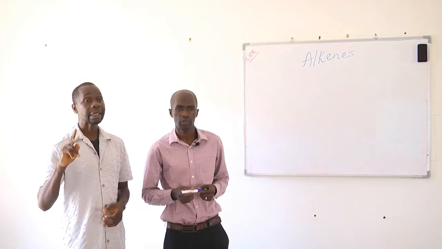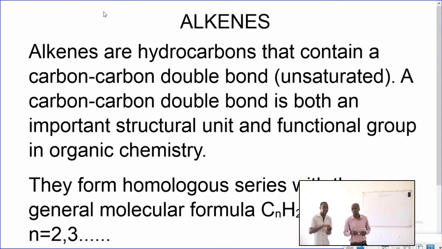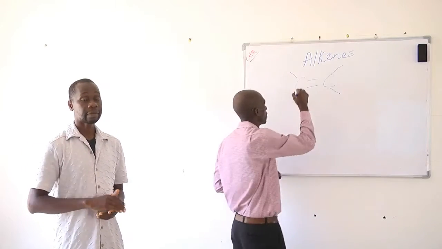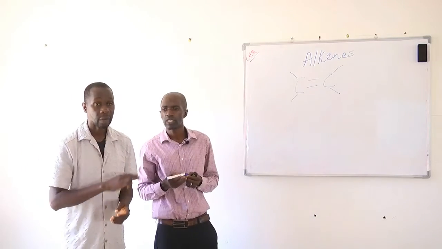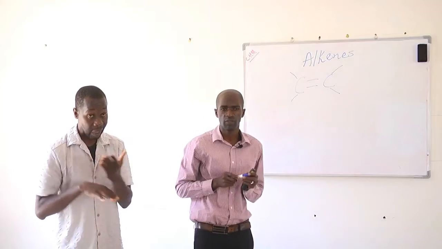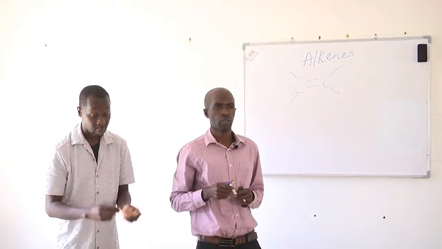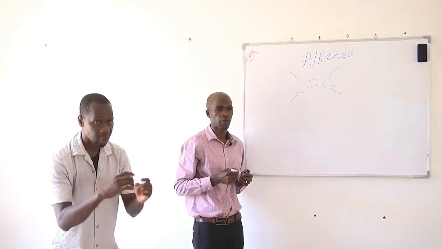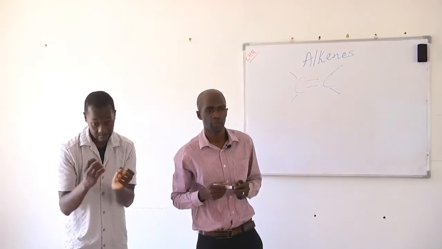Alkenes are hydrocarbons that contain a carbon-carbon double bond. And the carbon-carbon double bond characterizes alkenes, the functional group in alkenes. It is also called an unsaturated hydrocarbon because of the presence of the double bond. So a carbon-carbon double bond is both an important structural unit and functional group in organic chemistry.